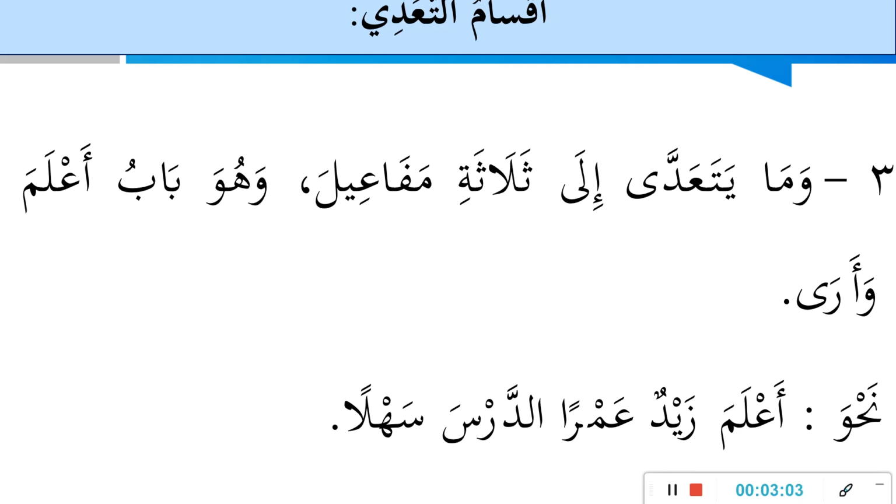That is, Zaid informed Amr that the lesson was easy. Here we have three objects. The first one is Umar or Amr. The second one is Dars, which is lesson, while the third one is Sahal, which is easy. So this verb receives three objects: Umar, Dars, and Sahal.